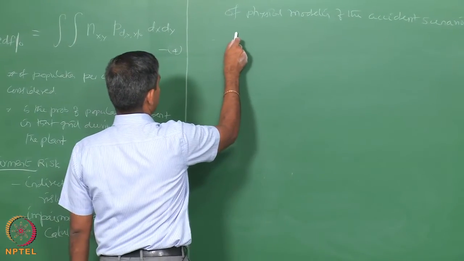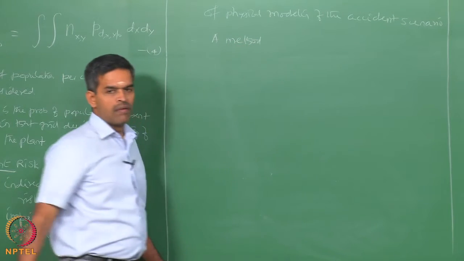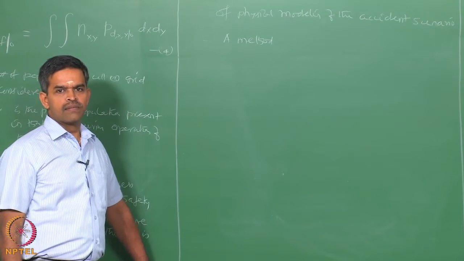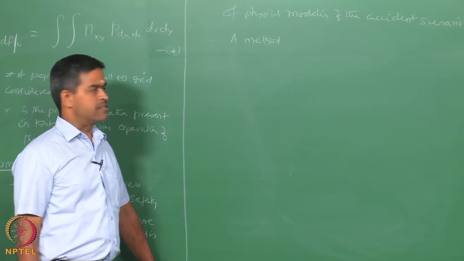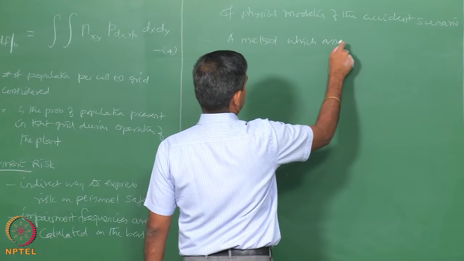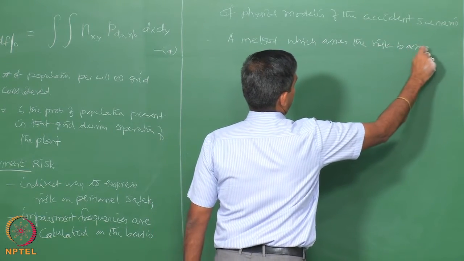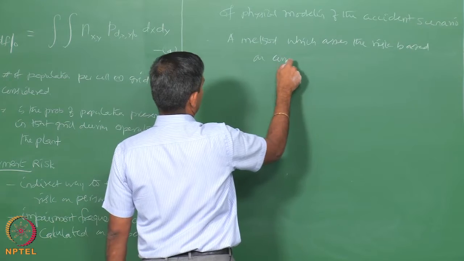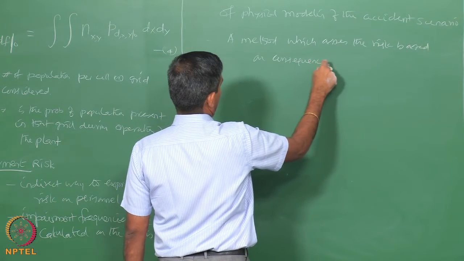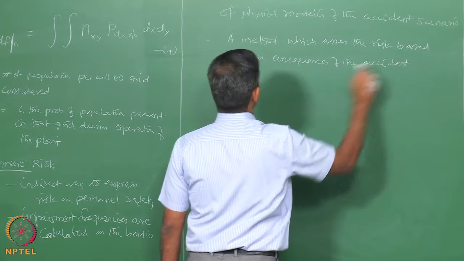Impairment risk is actually a method which can assess based on the consequence of an accident. It's a method which assesses the risk purely based on consequences of the accident. That is called impairment.